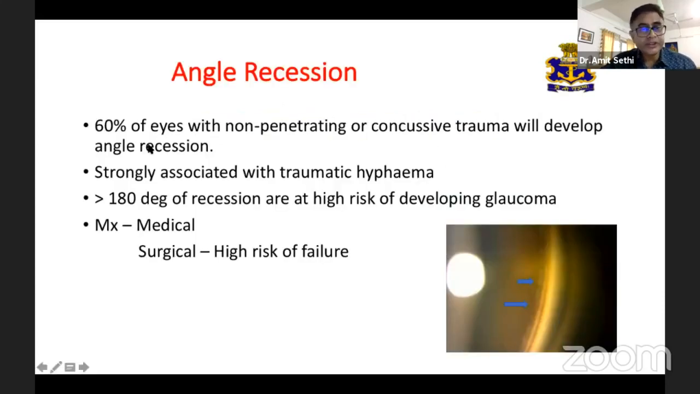The angles can also be injured in case of trauma. In case of trauma, 60% of the eyes with non-penetrating or concussive trauma will develop angle recession. It is strongly associated with traumatic hyphema. If there is more than 180 degrees of recession, they are at high risk of developing glaucoma. Management in angle recession glaucoma is medical. Surgical, we can go in for a filtering surgery or tubes, but there is high risk of failure of the surgery.